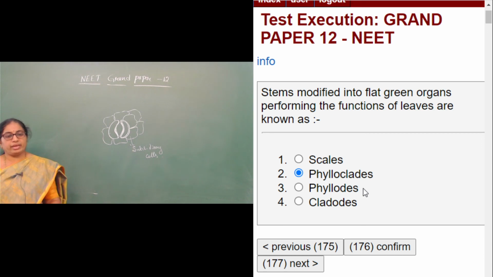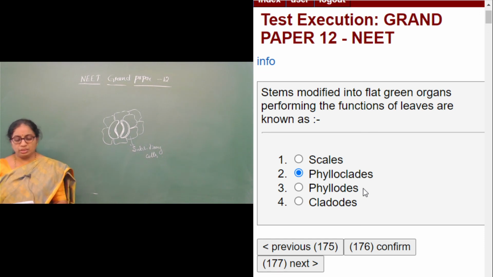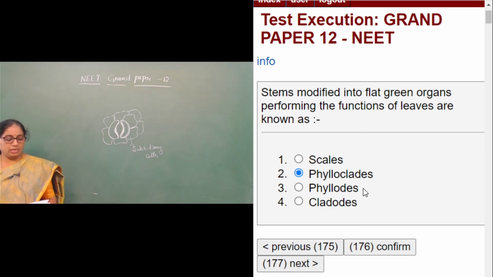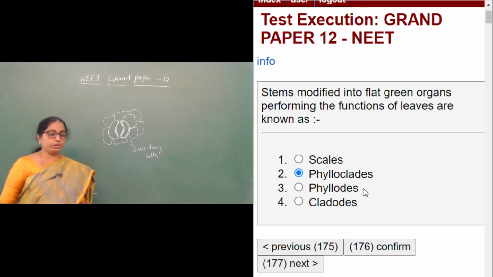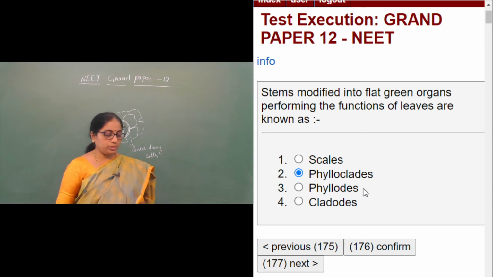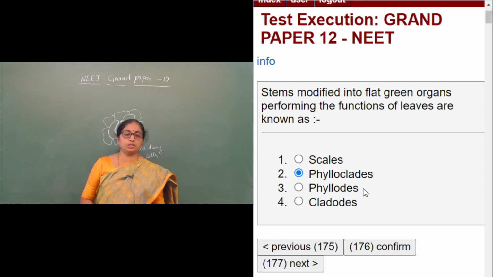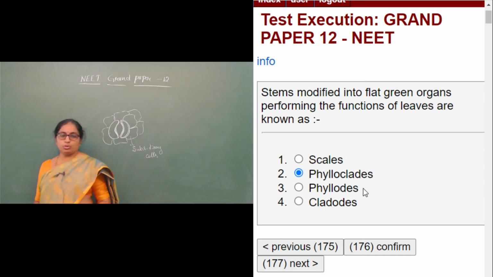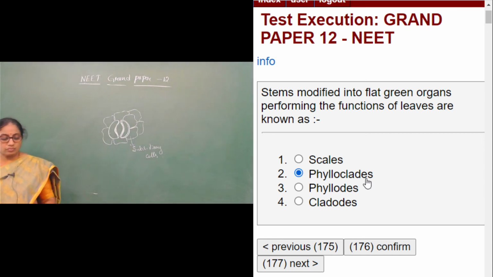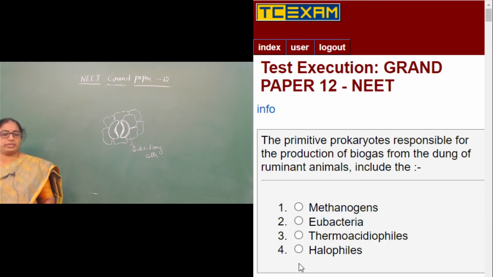And we have the other options like the cladodes, which are present in asparagus. The scale-like leaves are also present in asparagus, and phyllodes are nothing but tumors. The non-cancerous benign tumors are also called phyllodes, and cladodes I have already told. Moving on to the next question.